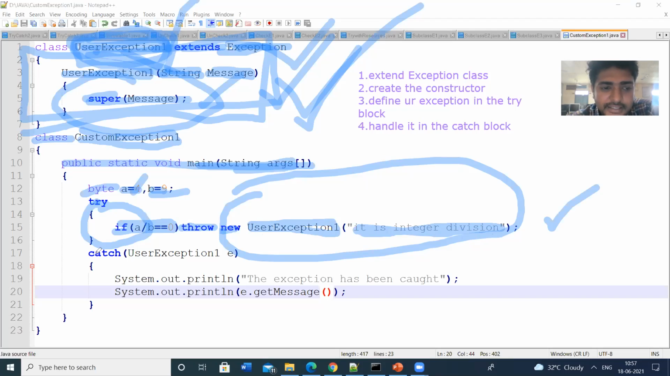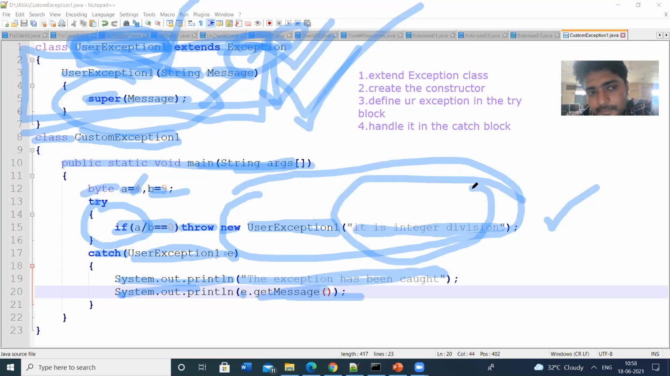This is the try block. Next, catch block. So catch, the exception name is user defined exception one, some object e. So here I am printing the exception has been caught. I'm printing some statement, and then system.out.println e, means this object dot get message. Get message is a predefined method in the exception class. Get message means this one, it is an integer division. That should be displayed here. So this is the usage of the user defined exceptions.